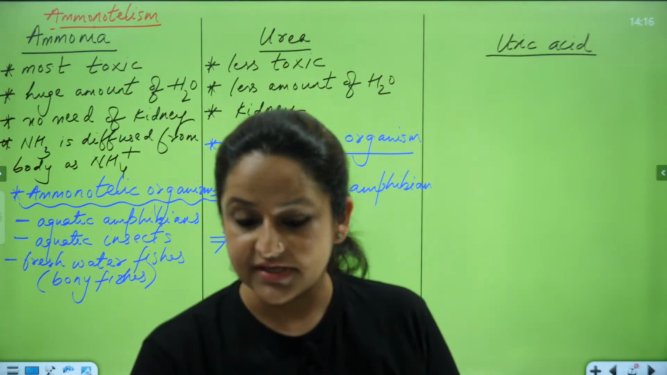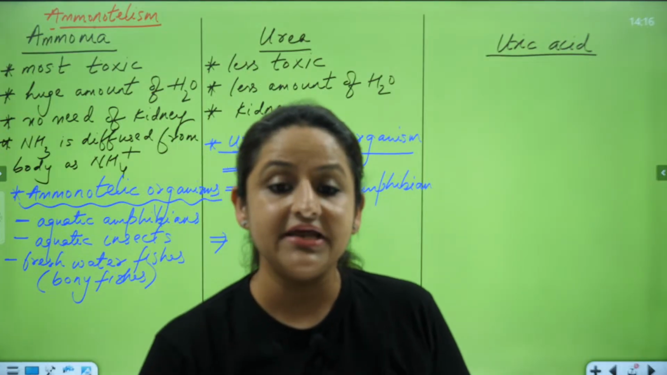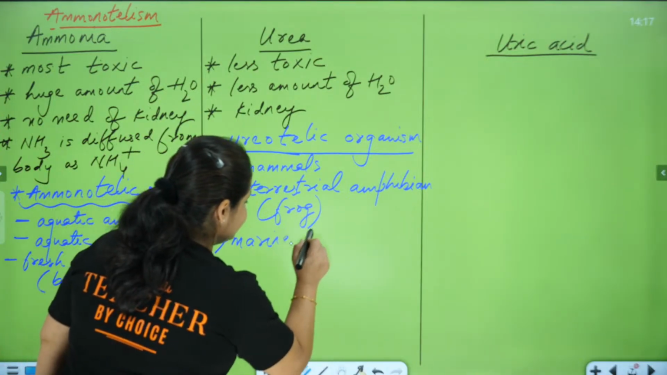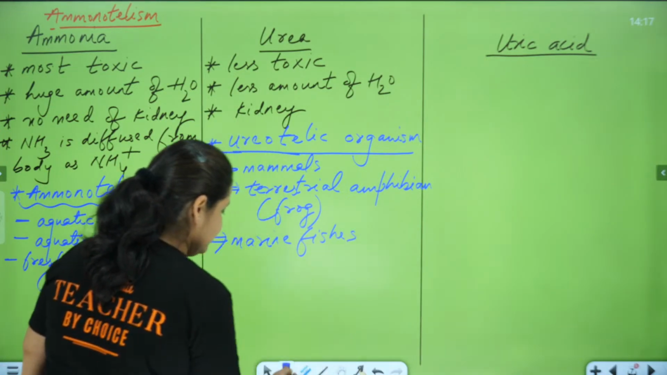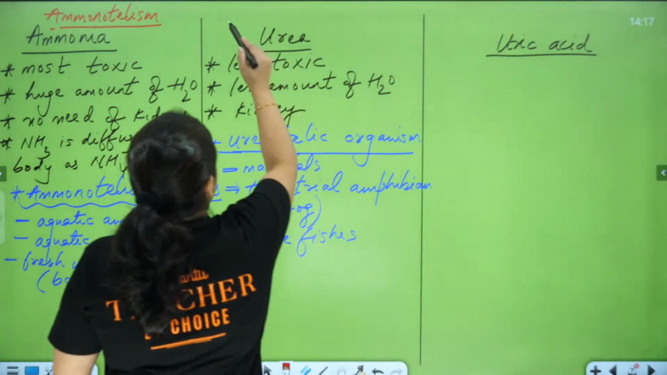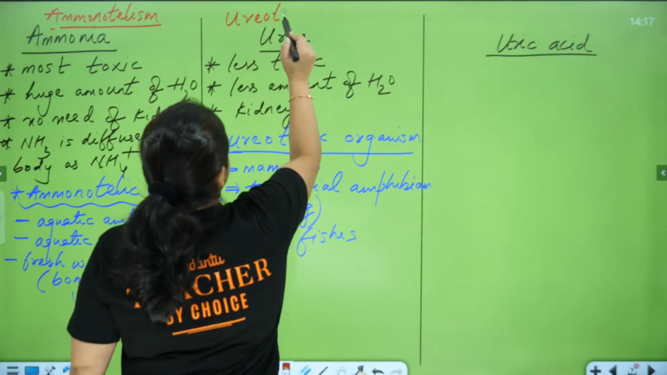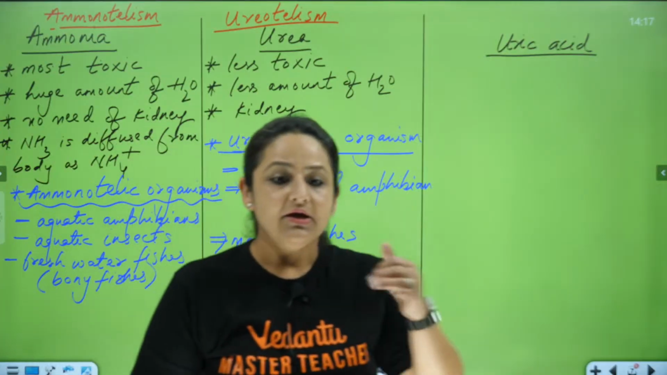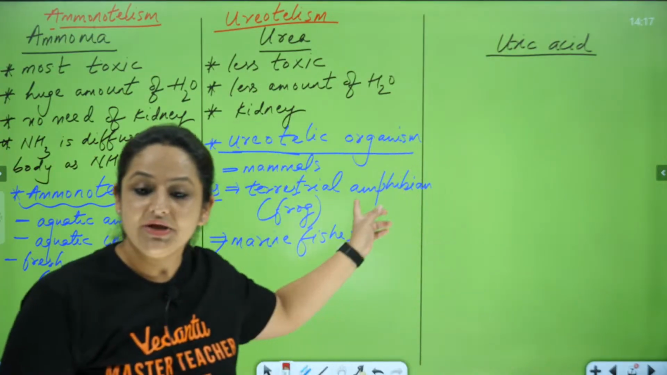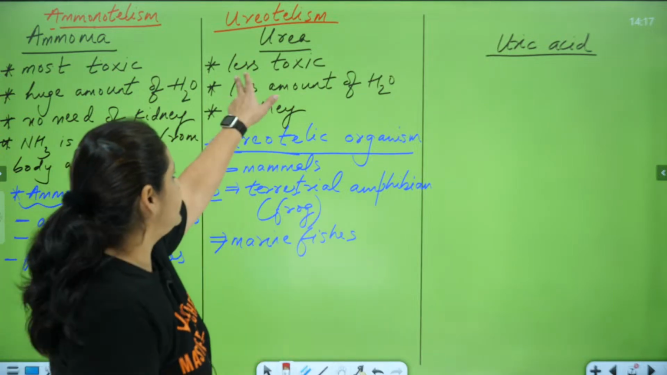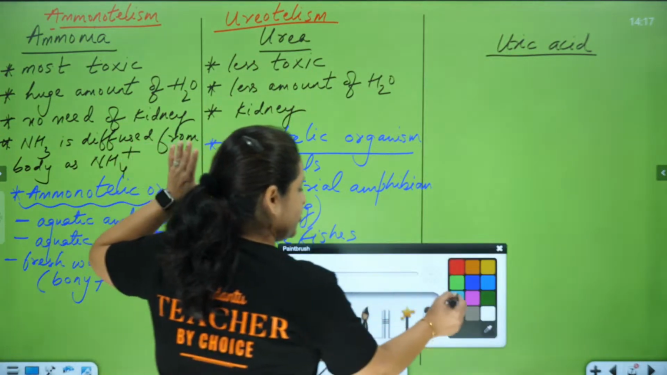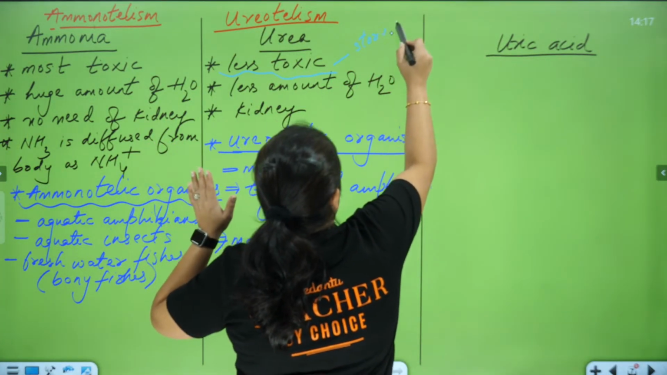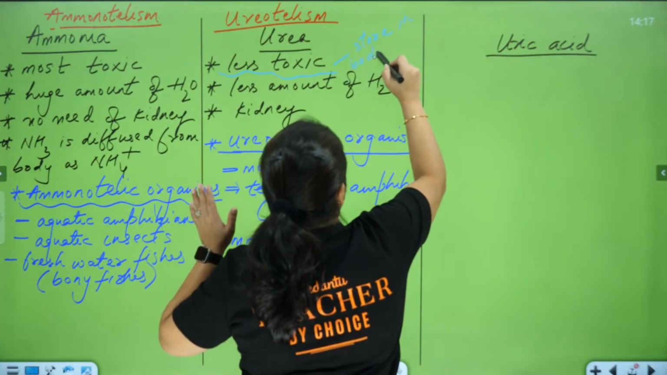And marine fishes. Another example coming over here is marine fishes. This mechanism of releasing out urea from the body is called ureotelism. I hope this part is clear to everyone. Because urea is less toxic, you can also store urea in the body for some time.